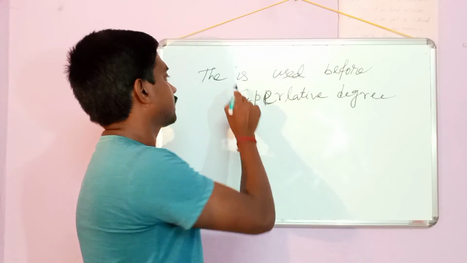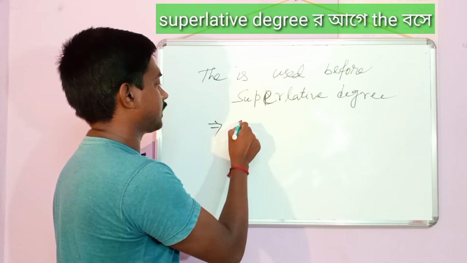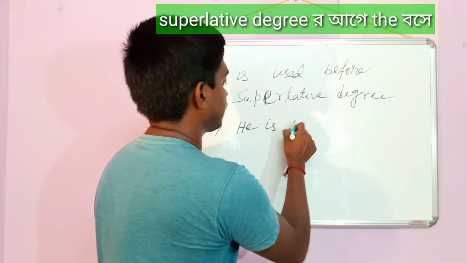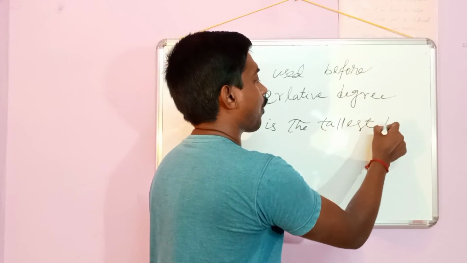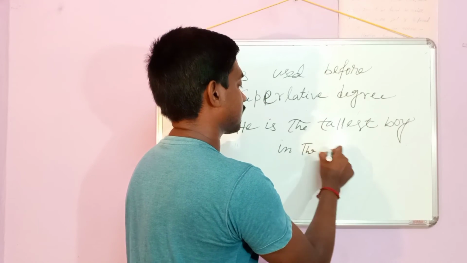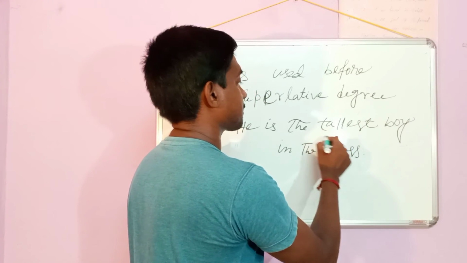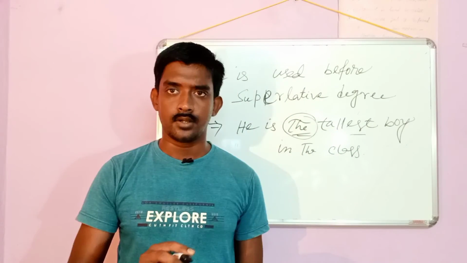The next point, the is used before the superlative degree, like he is the tallest boy in the class. Here the is used before the superlative degree tallest.